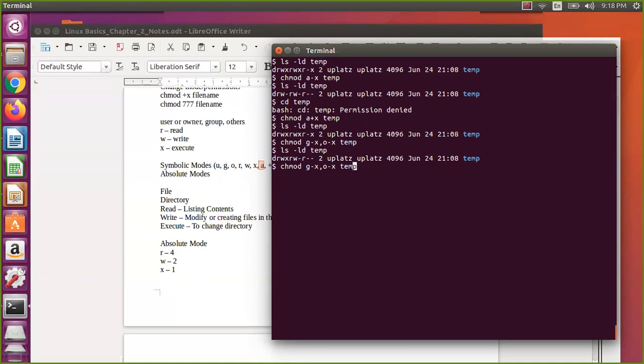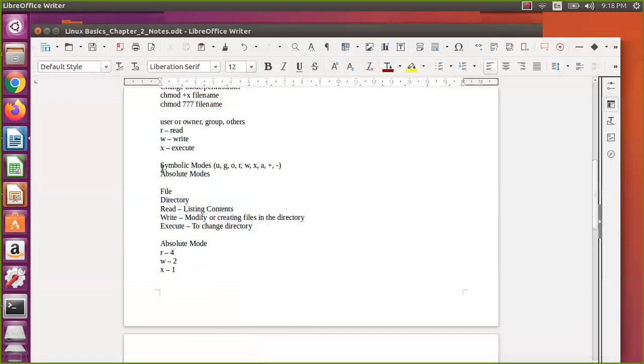Okay, so like this you can do that one. So I am reverting back. I hope you know that one. If you want to give only for user, you add plus, remove minus, and if you want to give group, user, or others, you can say it with comma separated. And if you want all at a time, user, group, others, you can say a, and like that you can do symbolic mode. Better practice on the symbolic mode, don't go to the absolute mode.